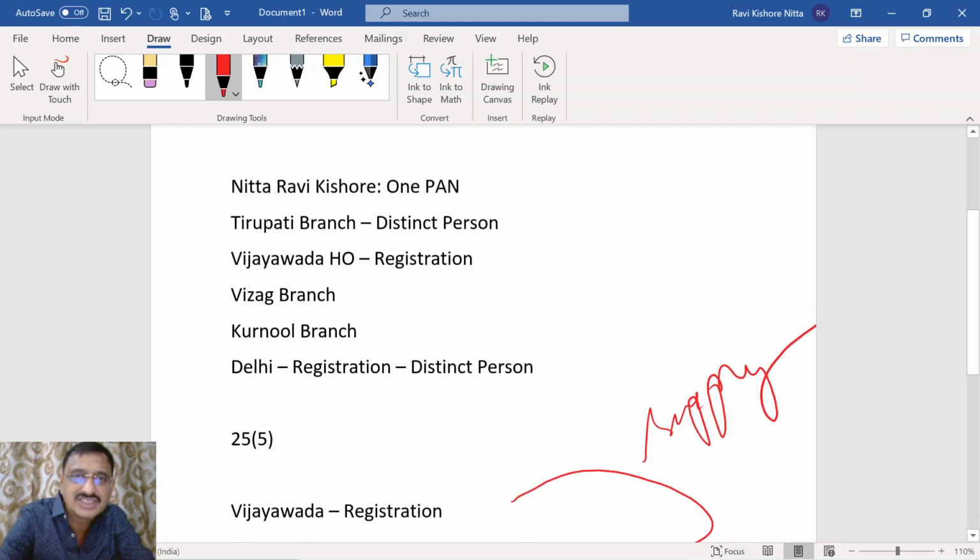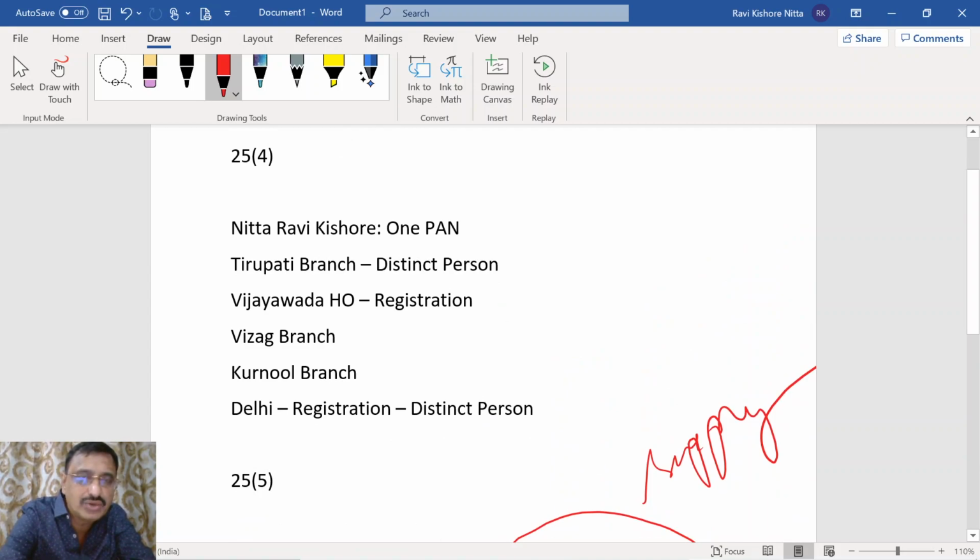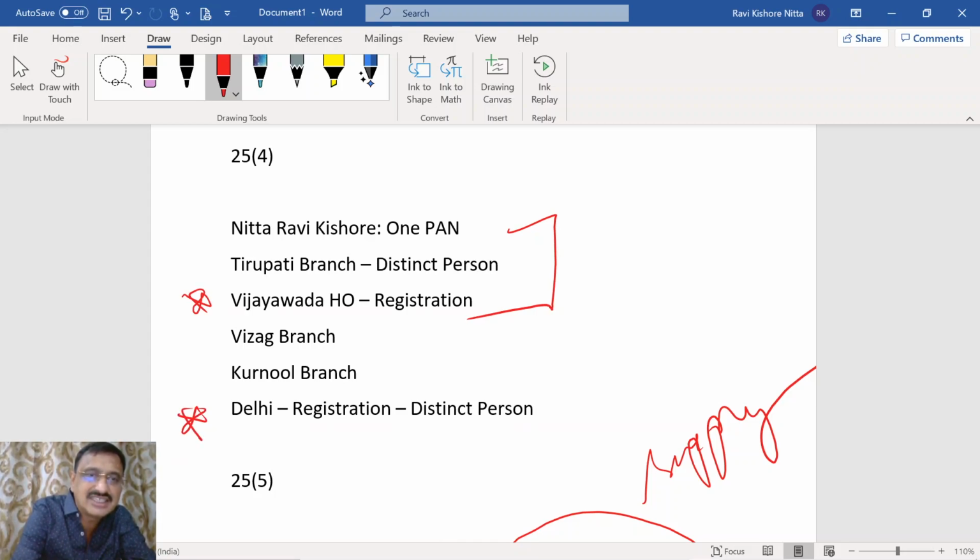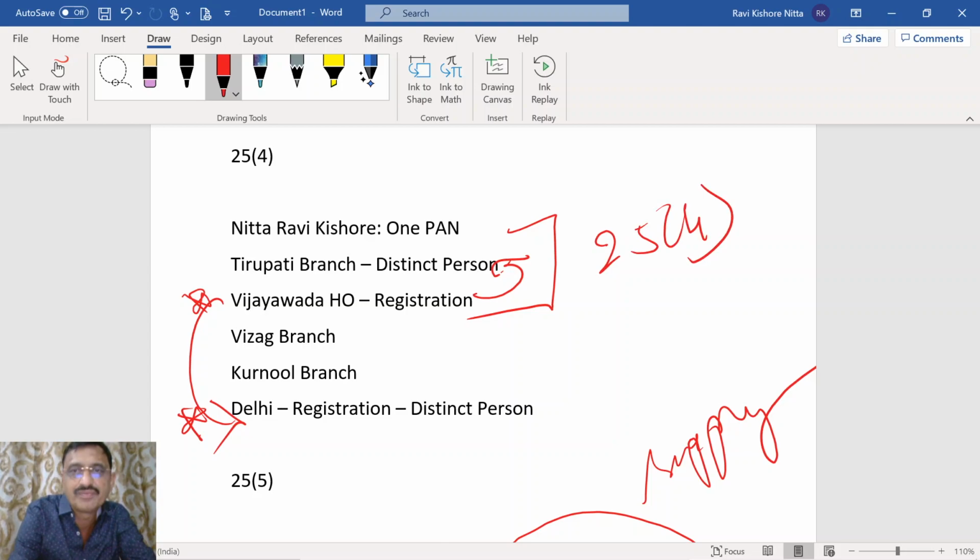Now, what is the difference between 25.5 and 25.4? 25.4 is a situation wherein in the same state there are two registrations, or in one state there is a registration and in another state there is a registration. If a supply takes place between these two, this falls under section 25 subsection 4.